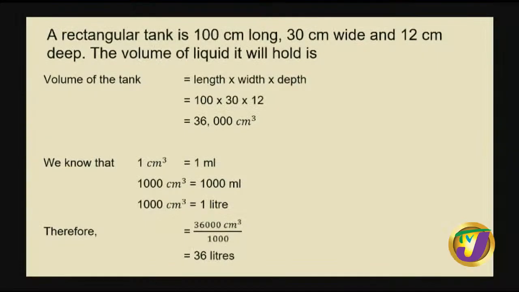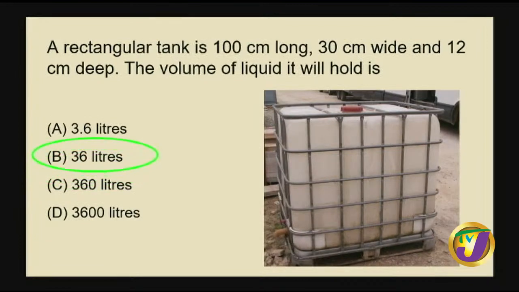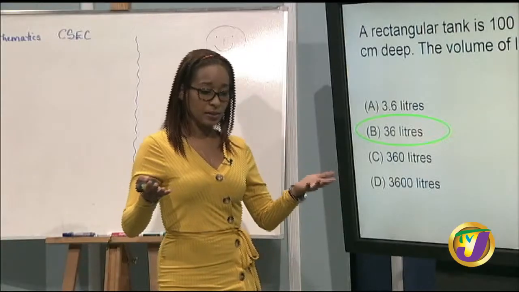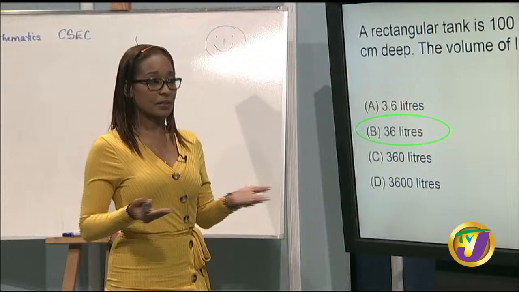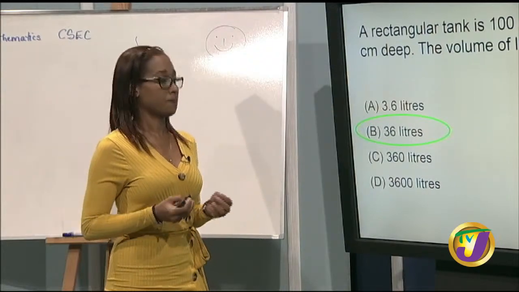So we would have divided our 36,000 cubic centimeters by our 1,000 cubic centimeters, and we would have now arrived at 36 liters. There you go. So pretty much we needed to know the volume, the concept of volume. And you definitely need to understand liters and cubic centimeters. And even the links, still cubic centimeters and liters, but there's a link with milliliters. So you must know how to convert. Right.